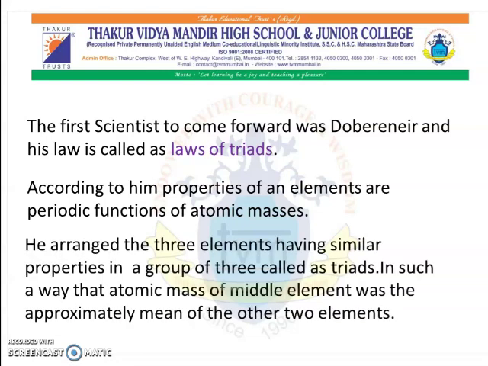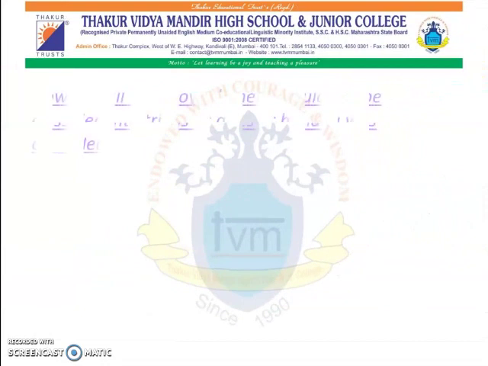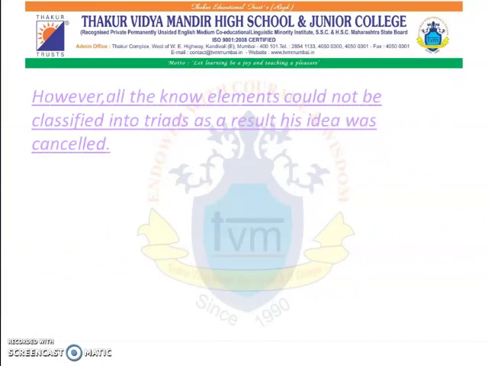He arranged three elements having similar properties in a group of three called triads in such a way that the atomic mass of the middle element was approximately the mean of the other two elements. However, all the known elements could not be classified into triads. As a result, his idea was cancelled.